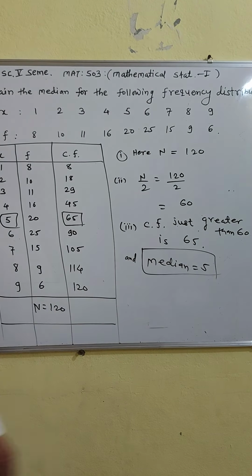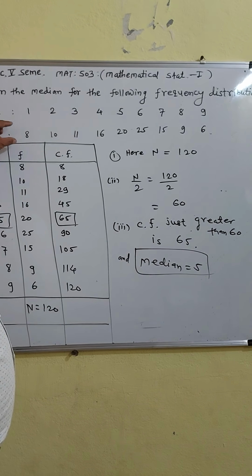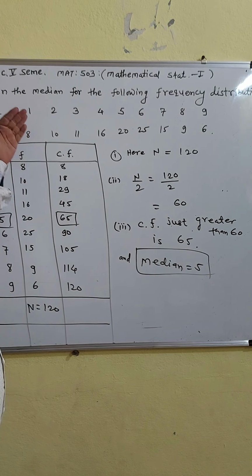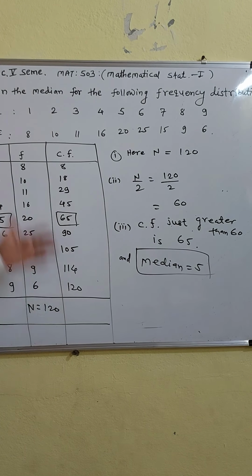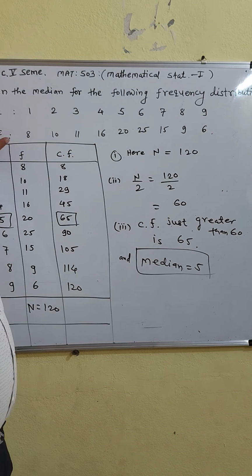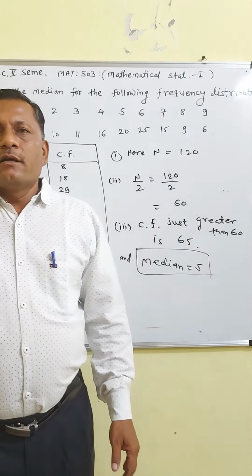In this way, if you have variables and the corresponding frequencies of those variables, the median is obtained. There are many examples, but one example is sufficient here. So we stop here. Thank you.